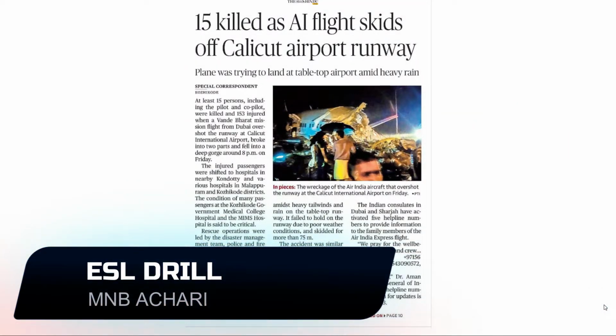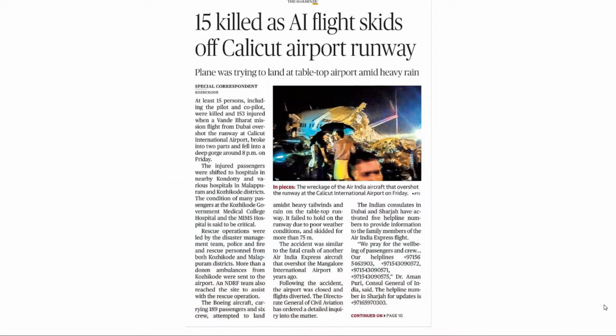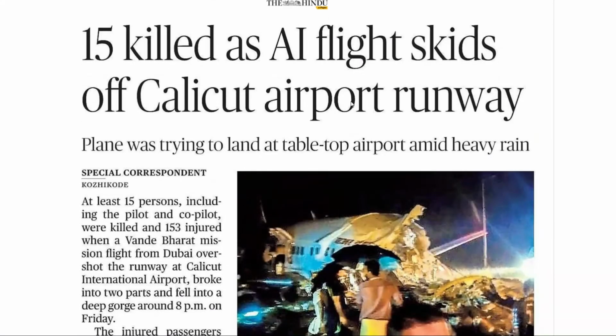In today's video, let's discuss this news article which is headlined "15 killed as Air India flight skids off Calicut airport runway." So 15 killed. Here, 15 killed means 15 people were killed. Here "were" is omitted. That's what happens in newspaper headlines. We don't see those be forms, was and were, mentioned here. And, as Air India flight skids off Calicut airport runway.